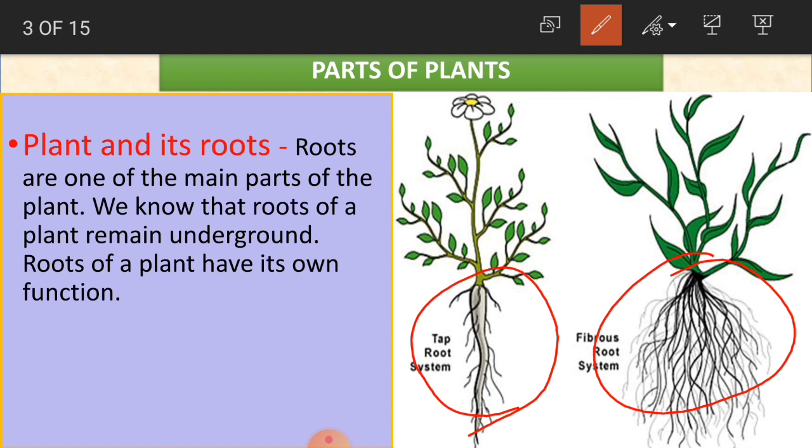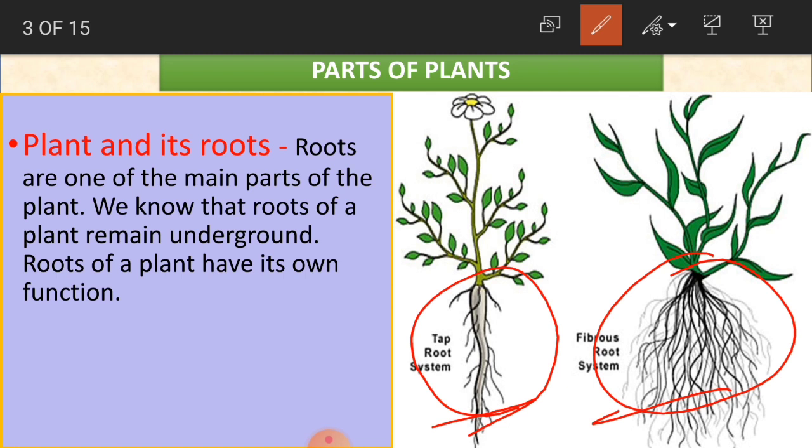As we human beings cannot live without breathing, in the same way plants cannot live without roots. And where do these roots lie? We know that roots of the plant remain underground, in the sense that they lie below the soil.